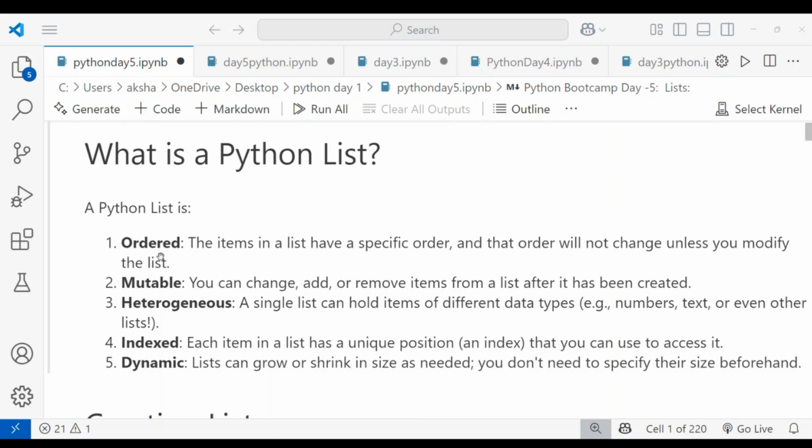Okay, when you are adding to the cart, it can be a model. When you are using the Amazon cart, you can add the items. The items should be in an order, right? The first item should be first, and the last item should be last. Okay, it should be ordered.